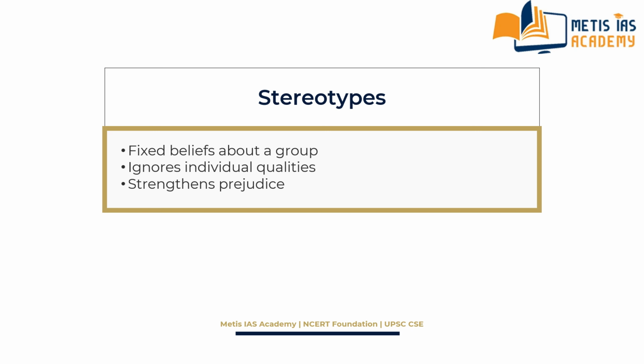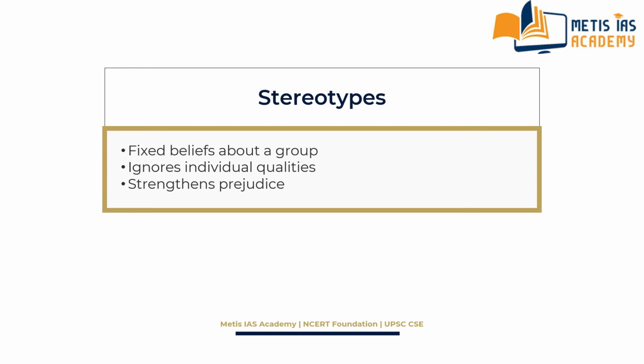A stereotype is a fixed belief about a particular group. It ignores individual qualities and assumes that everyone in the group is the same. Stereotypes strengthen prejudice and make discrimination easier.